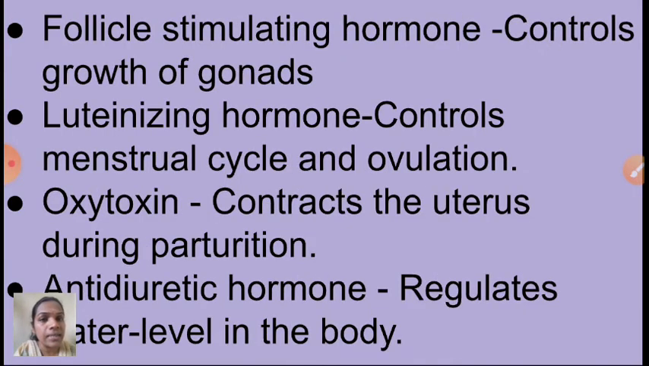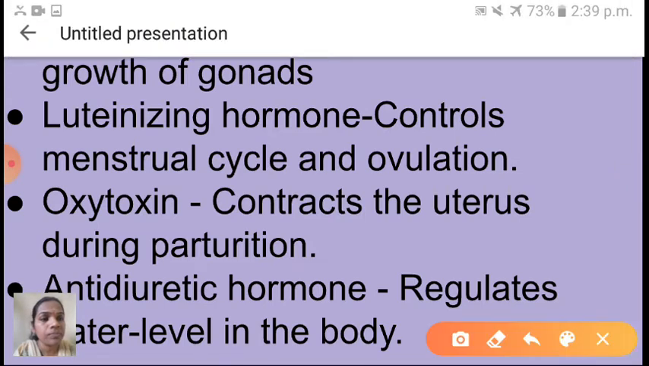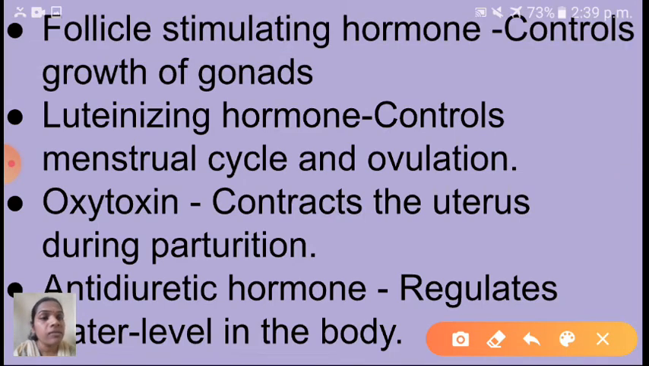Next one is follicle stimulating hormone. The function of that hormone is to control growth of gonads. Next one is luteinizing hormone, which controls menstrual cycle and ovulation. Okay children, that's why we are saying these hormones are very, very important for reproduction. And next one is oxytocin. Oxytocin hormone contracts the uterus during parturition. Parturition means childbirth. During childbirth, the uterus contracts.